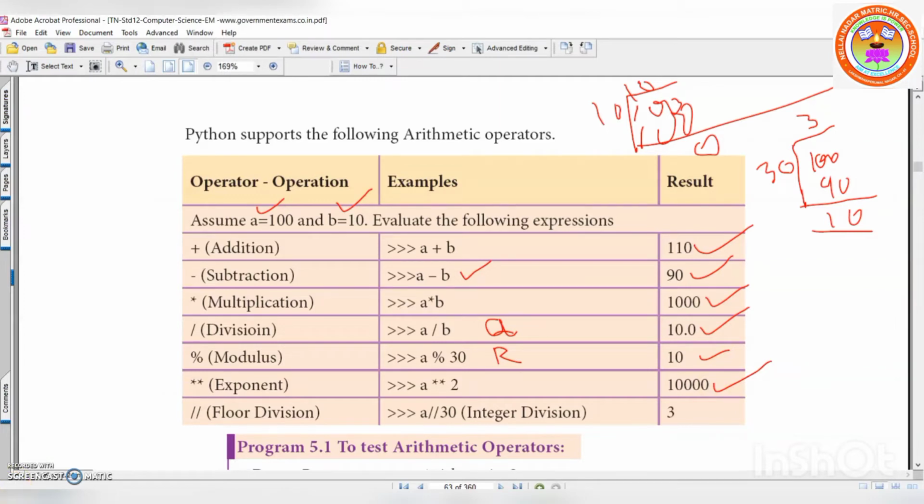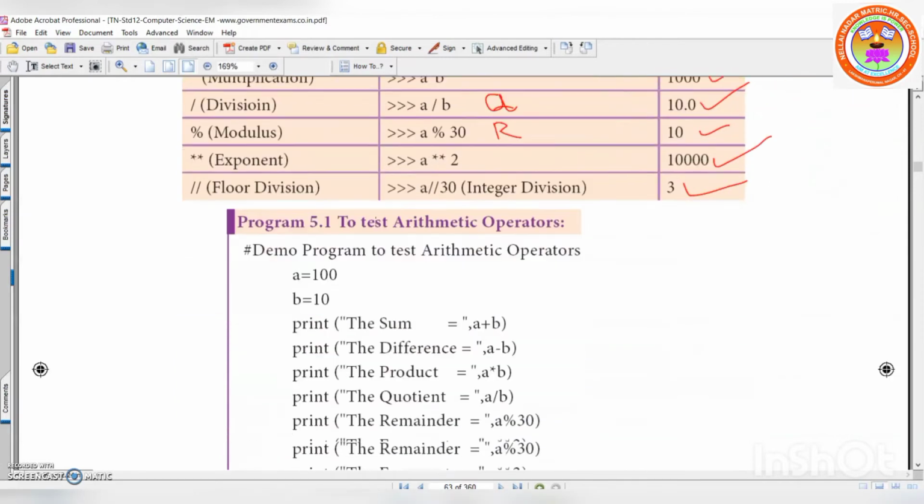Right. Now this is floor division. Okay. 100 divided by 30. It is similar to division. It will give the quotient. See here. That is 3. See here. Quotient. This is exactly similar to division. Is it clear? Now we understood all these arithmetic operators, right?